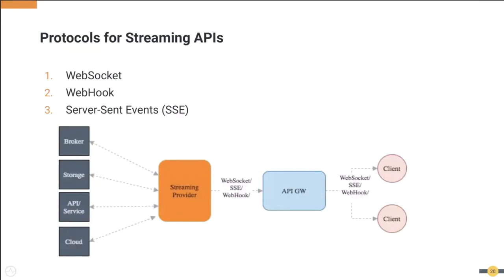Then you can use WSO2 API Gateway to apply quality of services, authentication, authorization, rate limiting, that sort of quality of services for your streaming APIs.